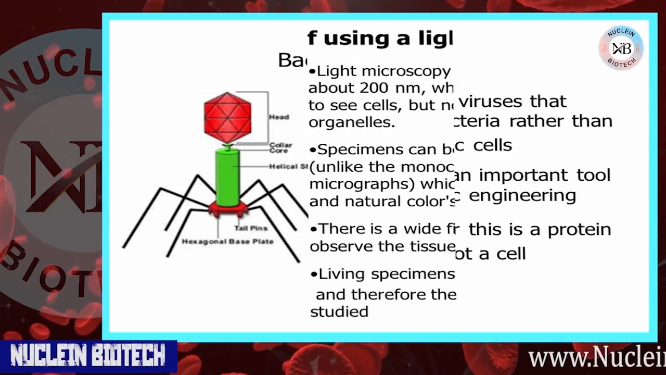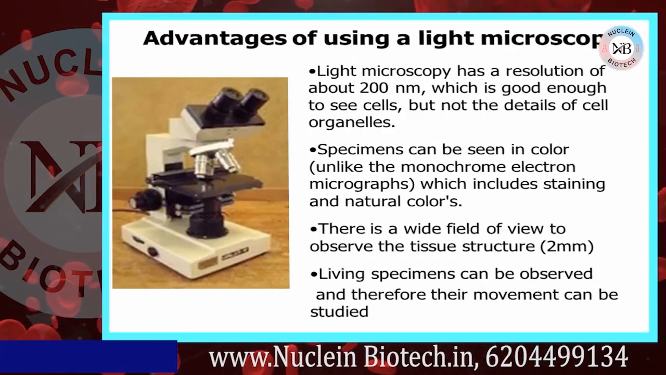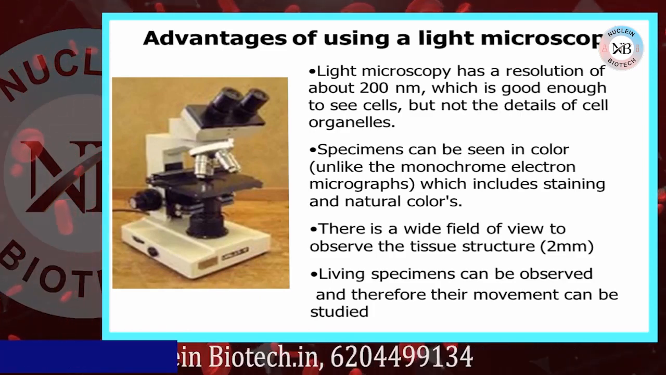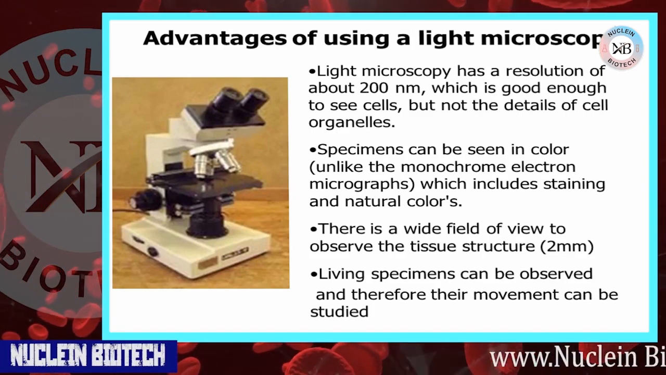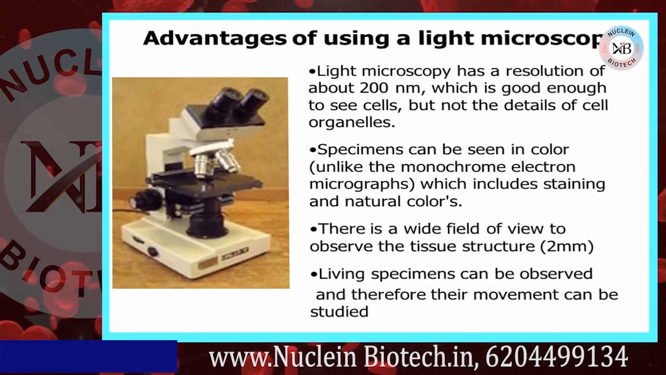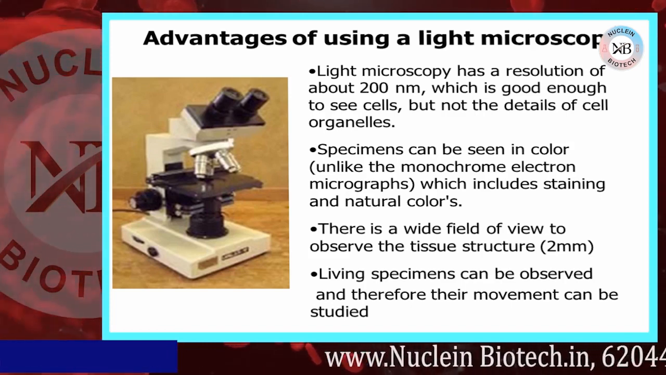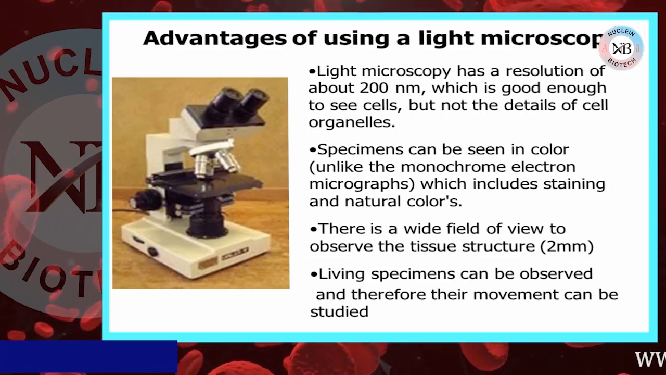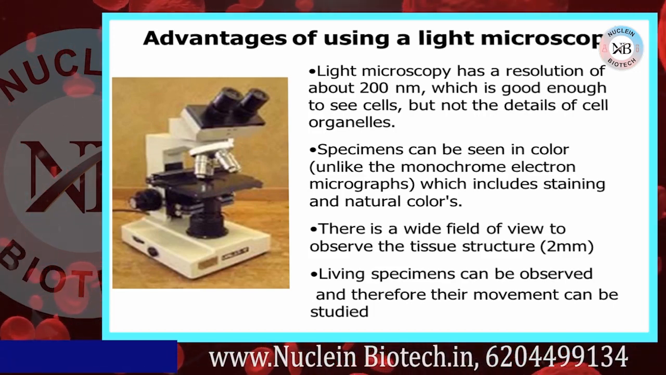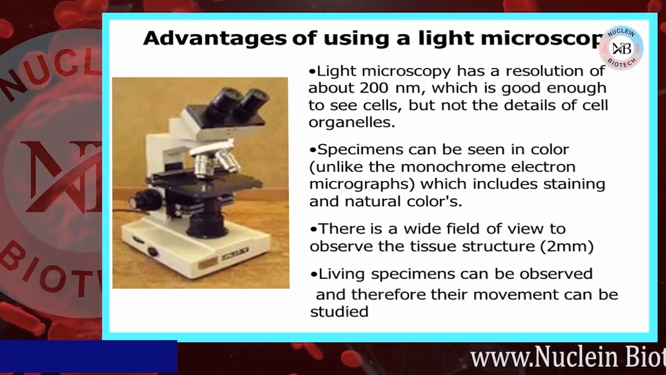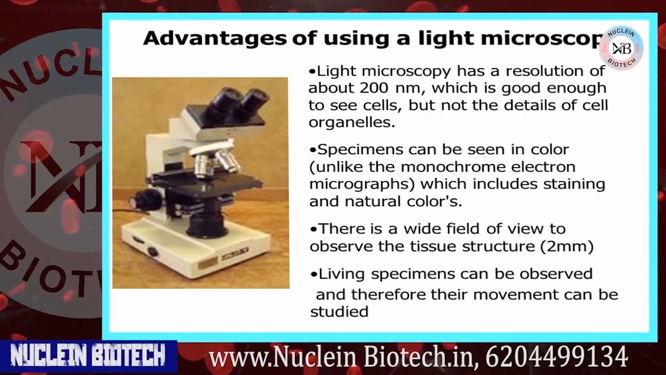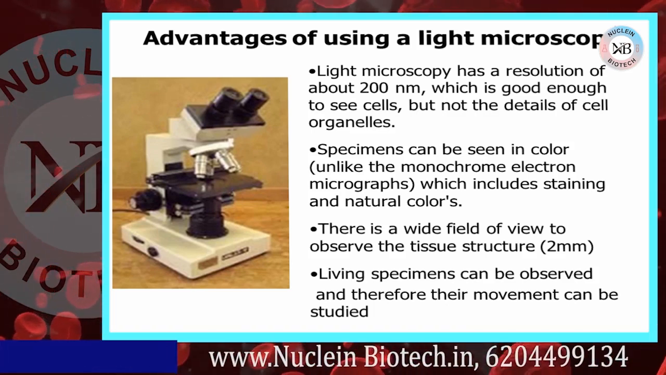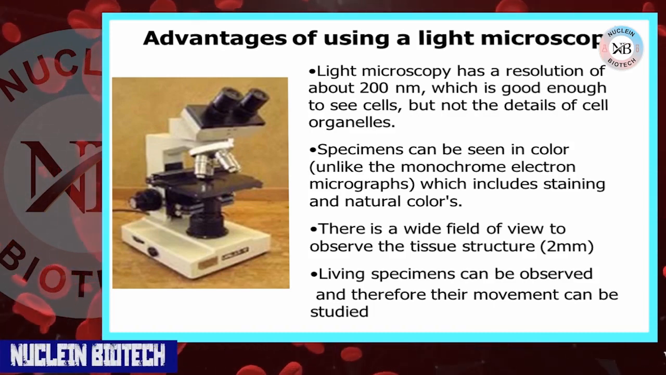Now, advantages of using a light microscope. Light microscopy has a resolution of about 200 nanometers, which is good enough to see cells, but not the details of cell organelles. Specimens can be seen in color, unlike the monochrome electron micrograph, which includes staining and natural color. There is a wide field of view to observe the tissue structure. Living specimens can be observed and therefore their movement can be studied.